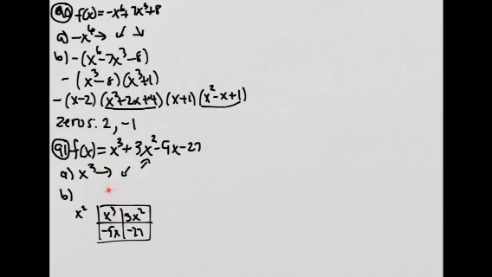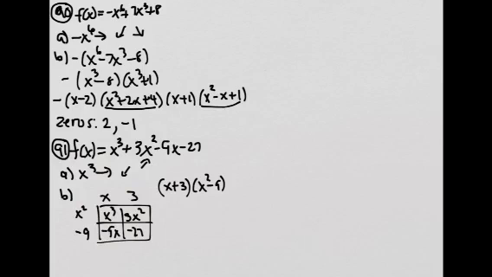And then something times x squared is x cubed. The answer is x. And something times x squared is 3x squared. Well, that would be 3. And then something times x is negative 9x. So that would be negative 9. And you always check, is 3 times negative 9 negative 27? The answer is yes. So that means that it's factored correctly. So two factors are x plus 3 and x squared minus 9.